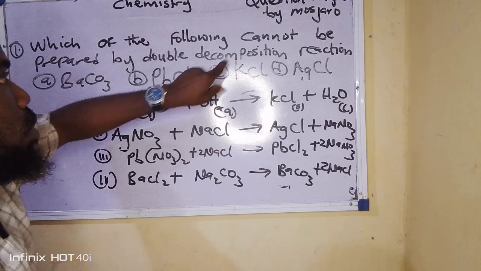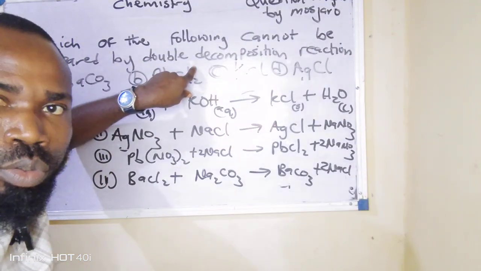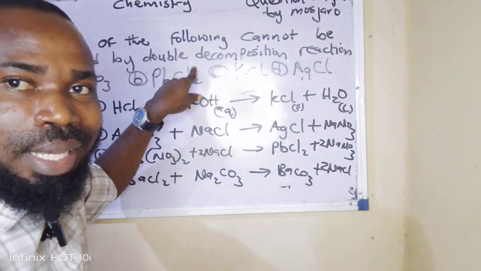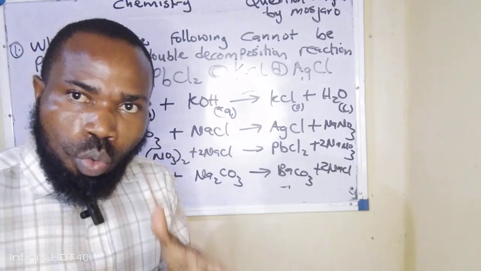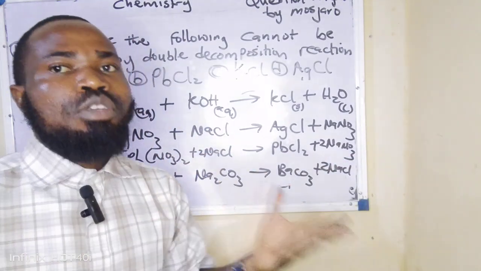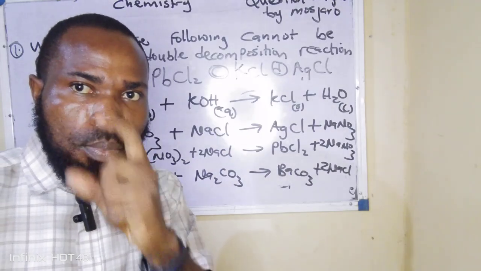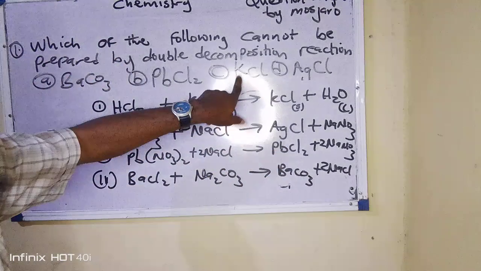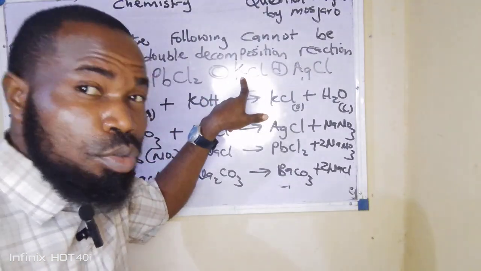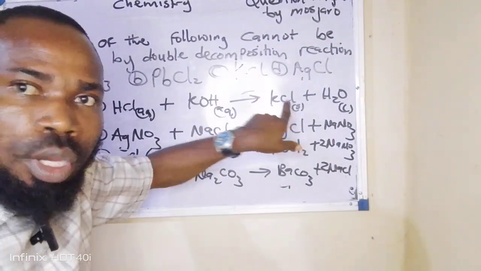Which of the following salts cannot be prepared by double decomposition? Remember, for us to know a salt that is prepared by double decomposition, we need to know the solubility of the salt. That's why we said that the factor that determines the preparation of a salt is the solubility. So when a salt is insoluble in water, the salt is commonly prepared by what? Double decomposition. So that's how we got our answer. Since potassium chloride is soluble, it cannot be prepared by what? Double decomposition.